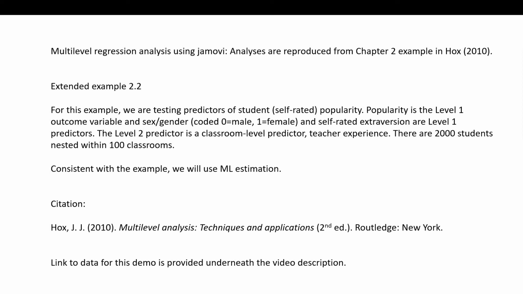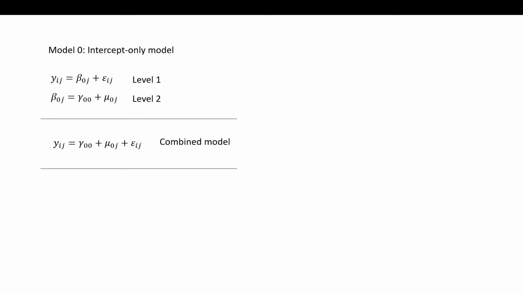So also consistent with the example, we're going to be using maximum likelihood estimation, and we're not going to be performing any type of centering in this demonstration. But he does cover centering in Chapter 4. Let me just note, too, that I will provide a link to the data and this PowerPoint underneath the video description. So the first model that Hox presents is an intercept-only model.